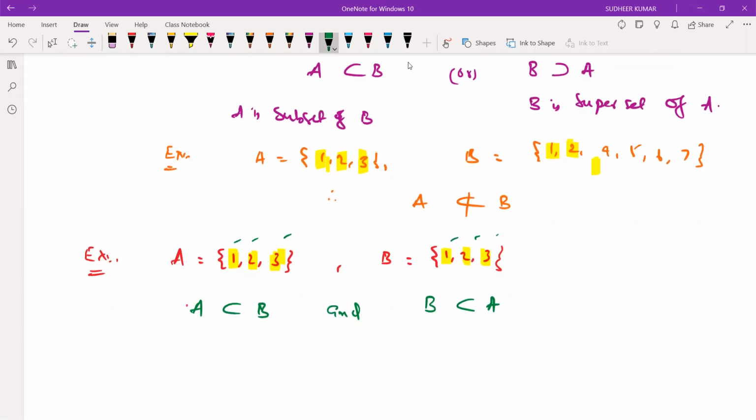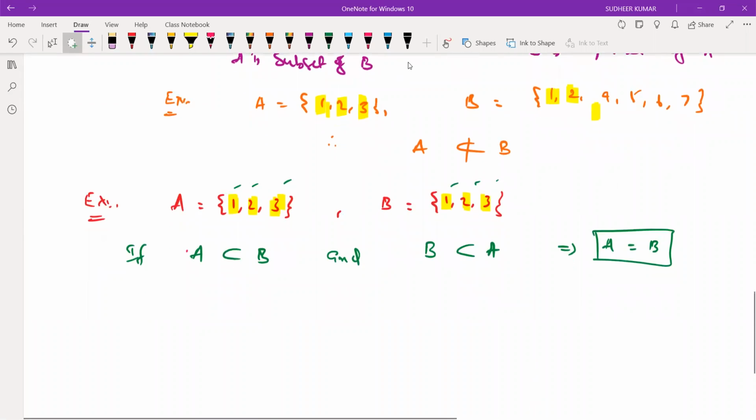So in this case, A is a subset of B, and B is a subset of A. What can you say about A and B? Equal. Equal, that's it. So if A is a subset of B and B is a subset of A, then we'll say that A equals B. When A equals B, what type of sets are those?